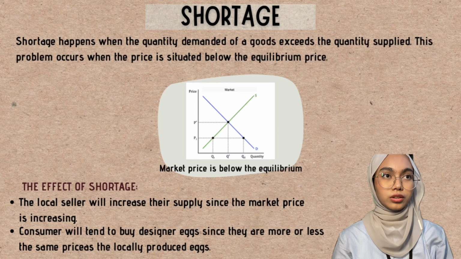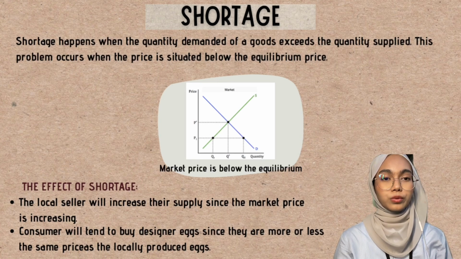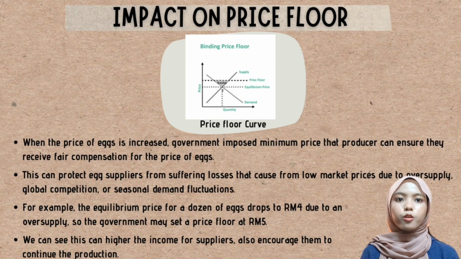Shortage. Shortage happens when the quantity demanded of a good exceeds the quantity supplied. This problem occurs when the price is situated below the equilibrium price. The effect of shortage is the local seller will increase their supply since the market price is increasing, and consumers will tend to buy the designer egg since it is more or less the same price as the locally produced egg.